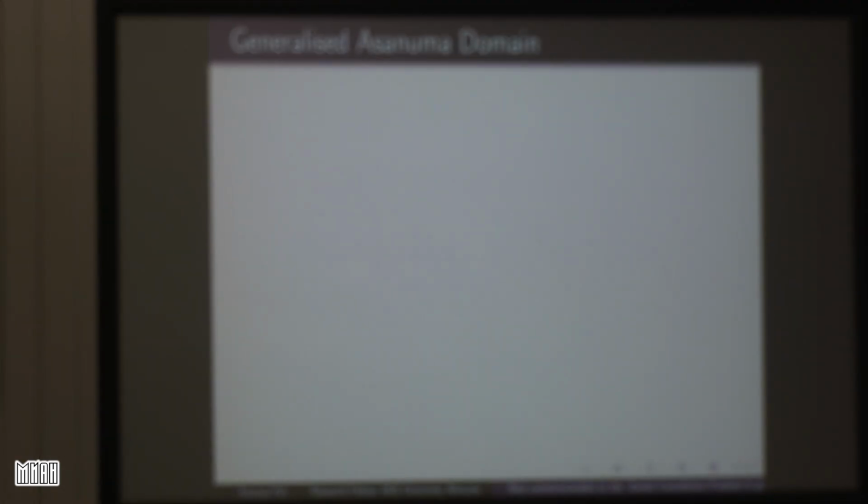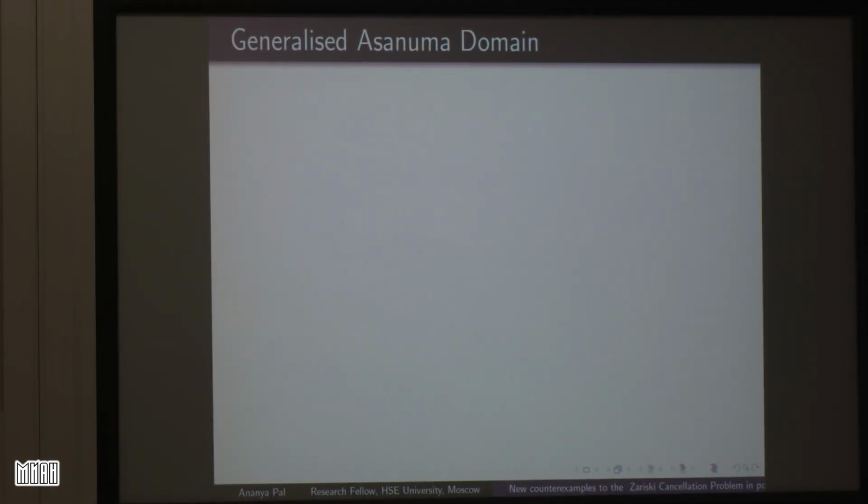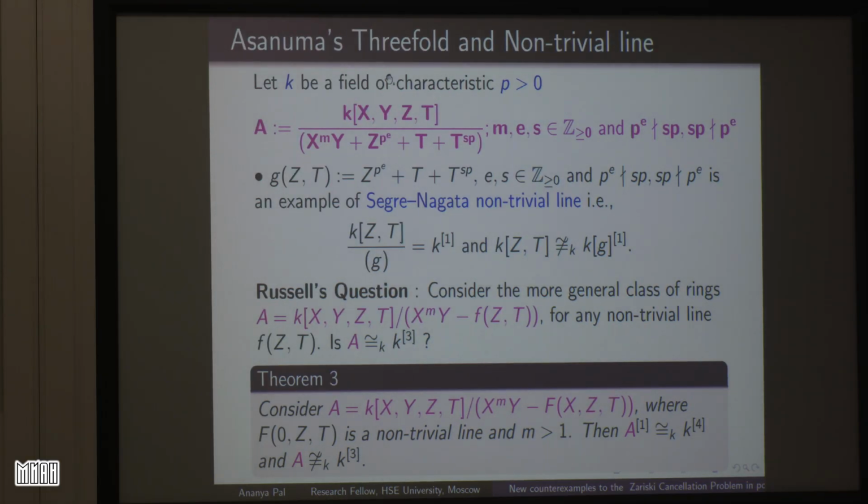Okay, next let us go to the n greater than or equal to 3 examples. By non-trivial line you mean some variety? So non-trivial line means this. This is the definition of non-trivial line.